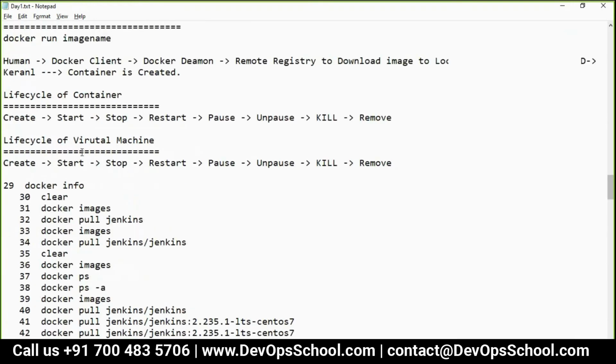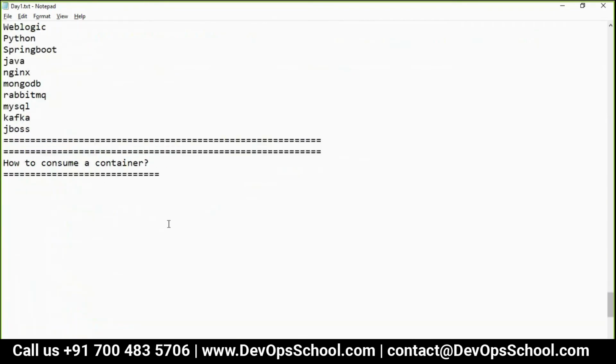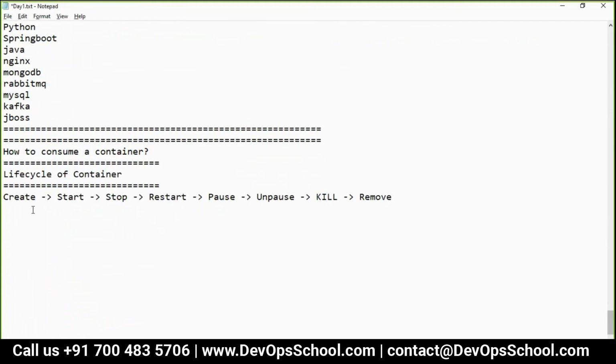That command is the run command. Now the question is, what is the run command? For example, the run command is a combination of pull plus create plus start plus become.